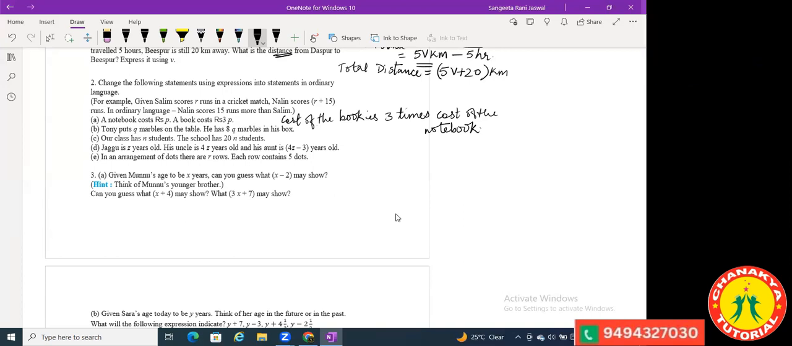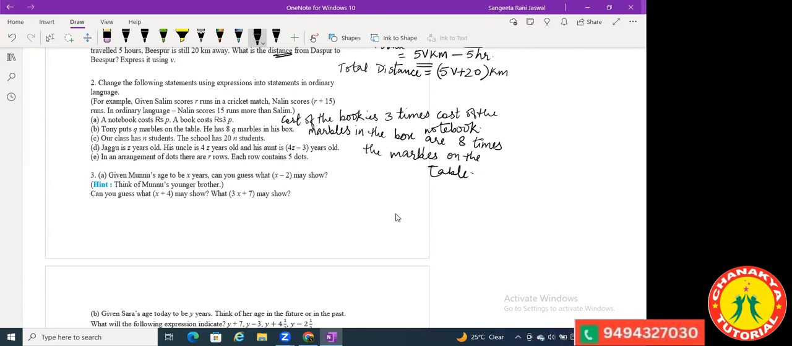Marbles on the table. Marbles in the box. Marbles in the box are 8 times the marbles on the table. Okay.